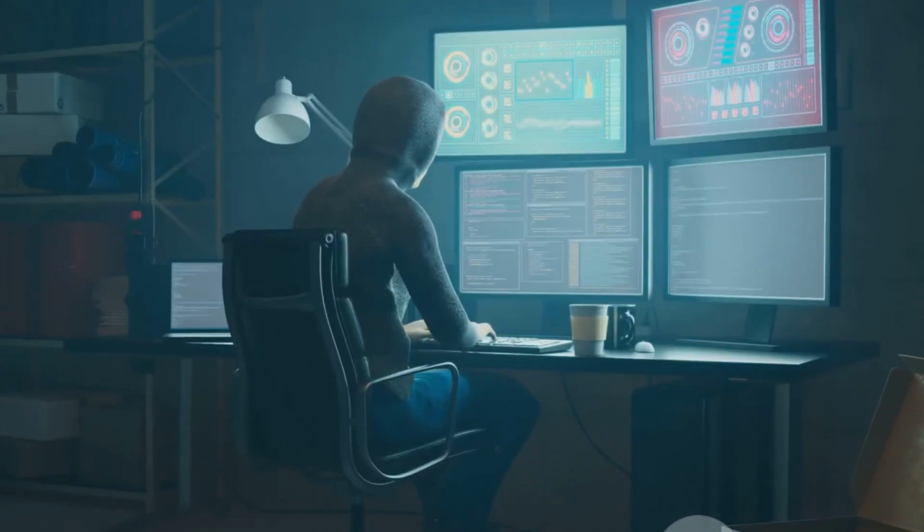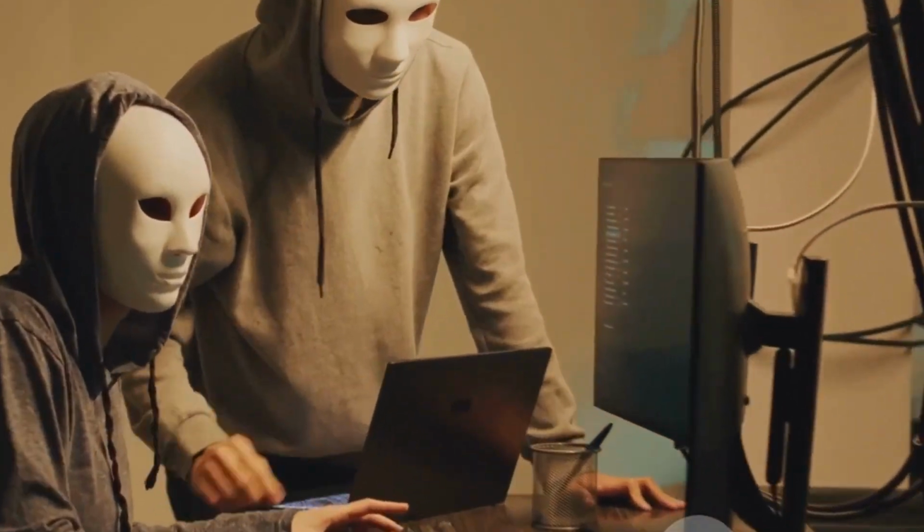In essence, gray hat hackers blur the ethical boundaries of hacking. They challenge our notions of right and wrong, pushing us to rethink our perspectives on cybersecurity.